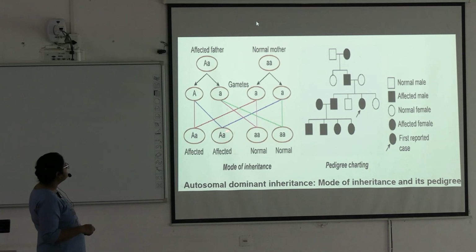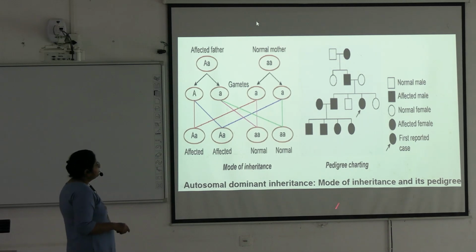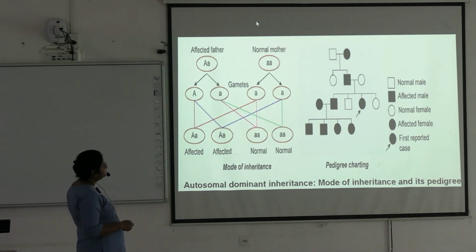These two genetic patterns are like the father, so these two children will be affected, and these two are both small a, so these two will be normal. This is pedigree charting. This is another, the opposite of this.